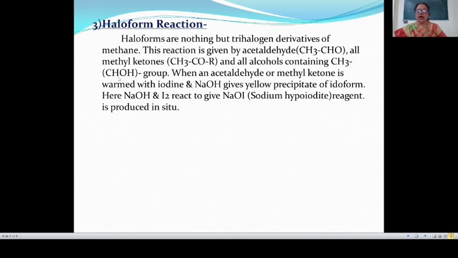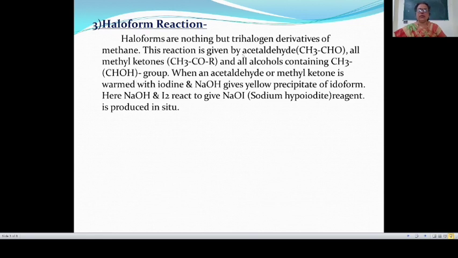Here, in this alcohol, the CH3CHOH group, on oxidation, this hydrogen and this hydrogen are removed and we get CH3C double bond O. Means acetaldehyde contains the CH3C double bond O group, methyl ketone contains the CH3C double bond O group, and alcohols also contain the CH3C double bond O group.